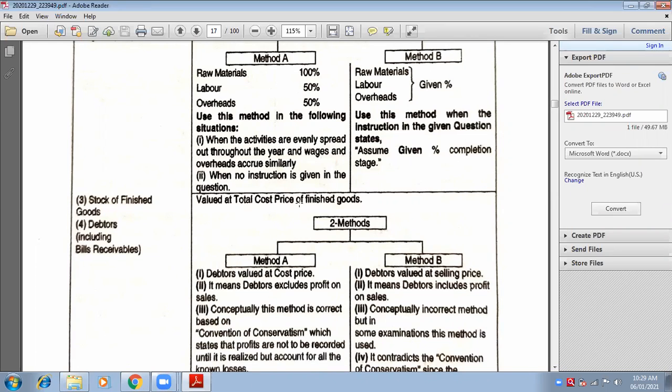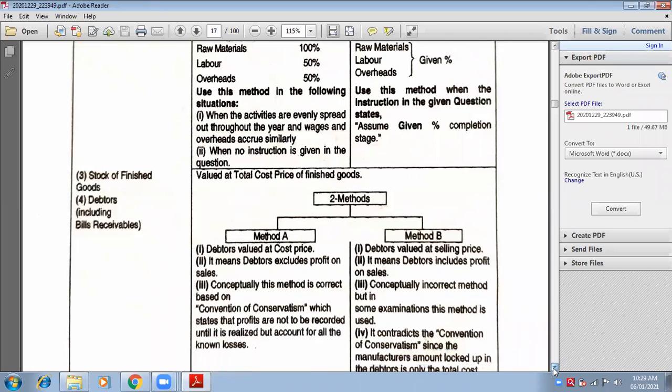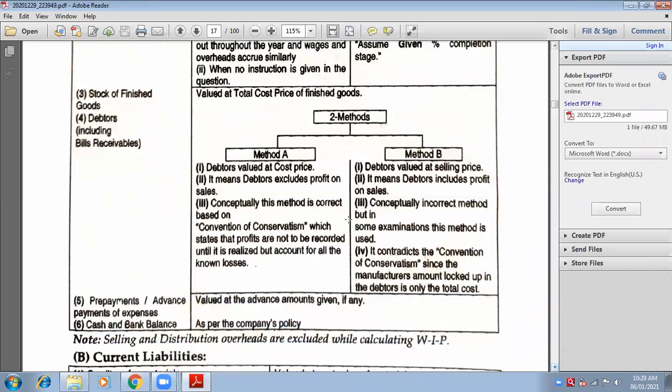Now what will be the base of debtors? Debtors come out of sales. What type of sales? Credit sales. Look here, method number B. Debtors are valued at selling price. How do you calculate selling price? You have cost of production, add profit to that, you will get selling price. So debtors are valued at selling price.